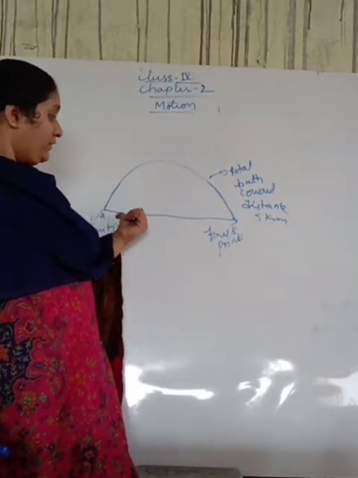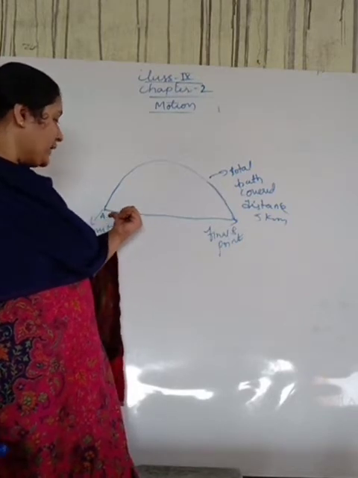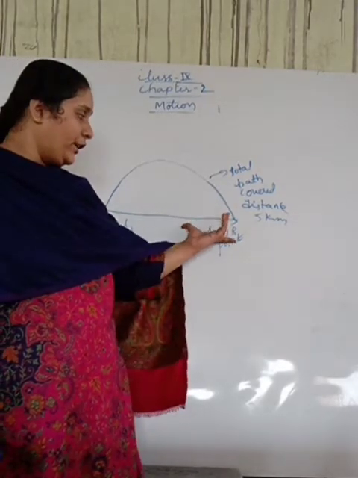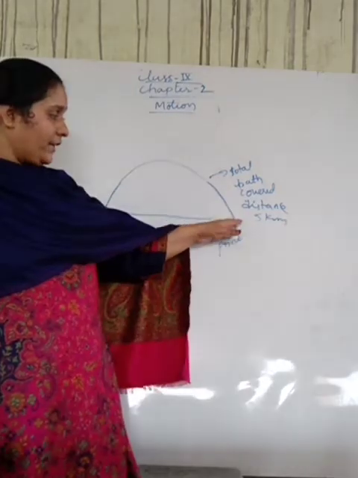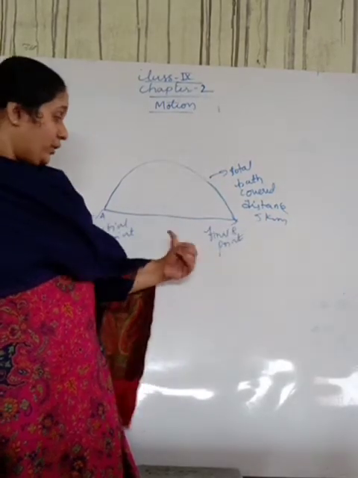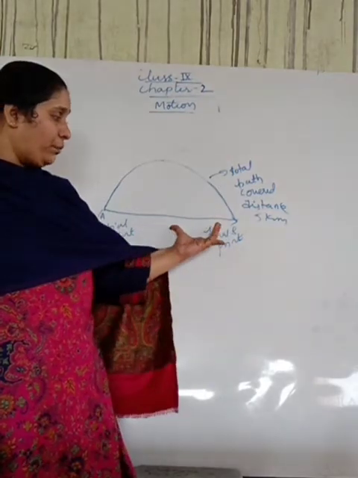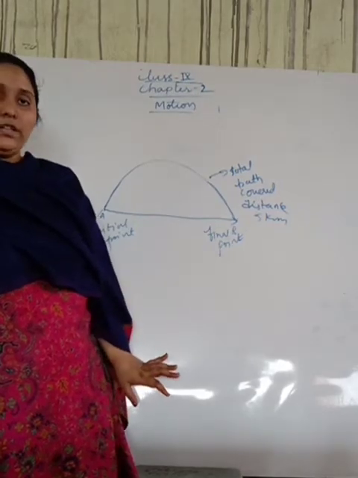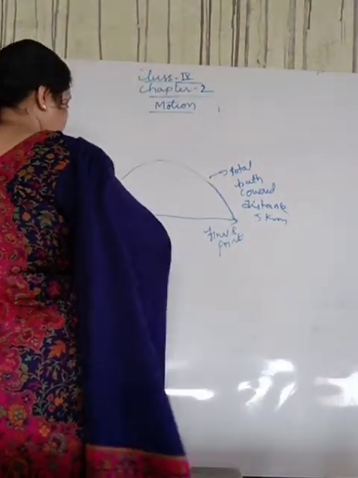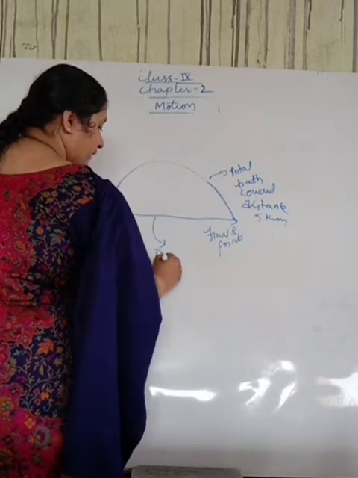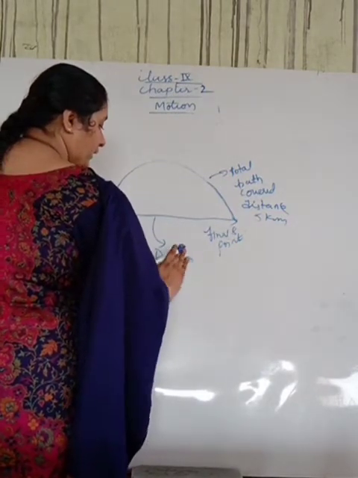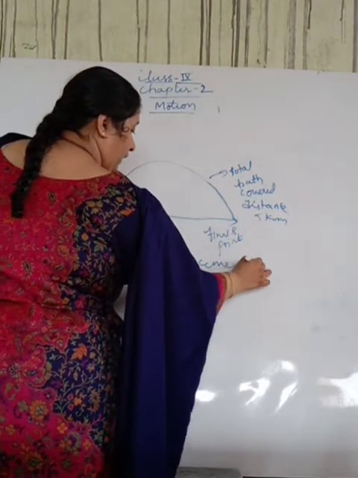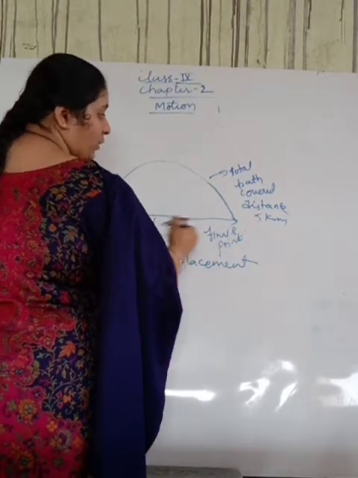Whenever the body is moving, if we consider the distance between the initial point and final point, the body has moved and reached the final point B. So the distance between this initial point and final point in this particular direction is nothing but displacement. Got it, students? The distance between the initial and final point of a body in the direction of AB is called displacement.